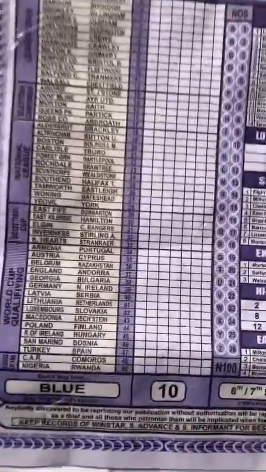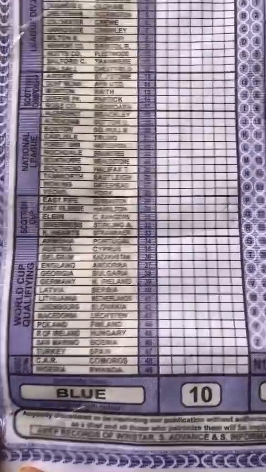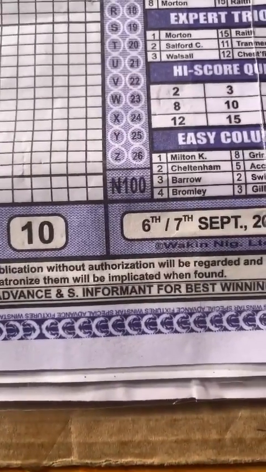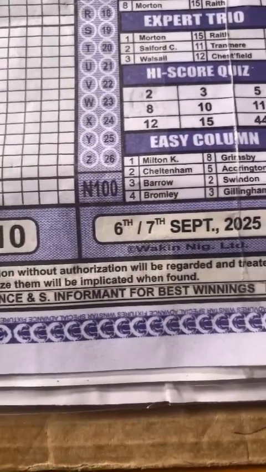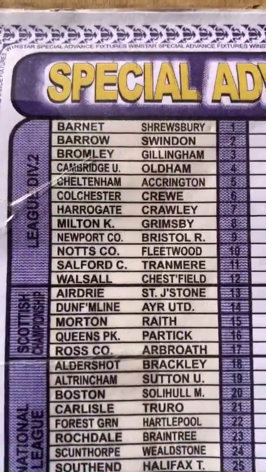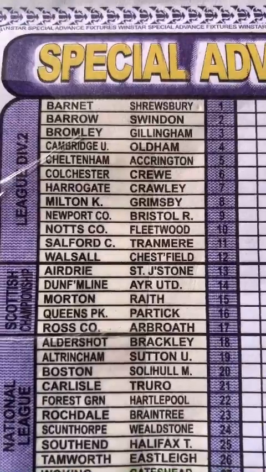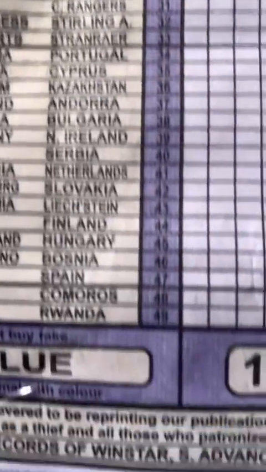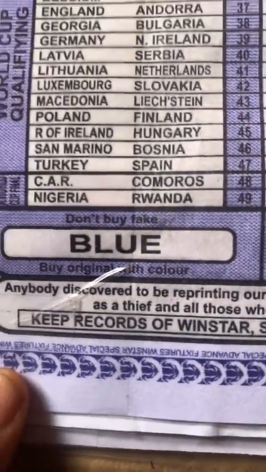So let us check what we have for this week. We have two draws for this week. So this is week 10. The matches that are going to be played on the 6th and 7th of September 2025, and these are the matches from our chart. Here is from number 1 to number 49. You can see 1 to 49.